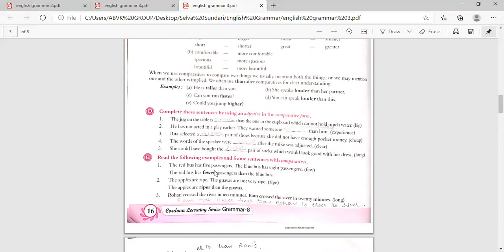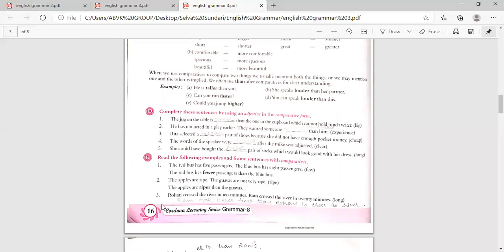The red bus has 5 passengers, the blue bus has 8 passengers. Then you should use few. The red bus has fewer passengers than the blue bus. The apples are ripe, the guavas are not very ripe. So you should use ripe. The apples are riper than the guavas.